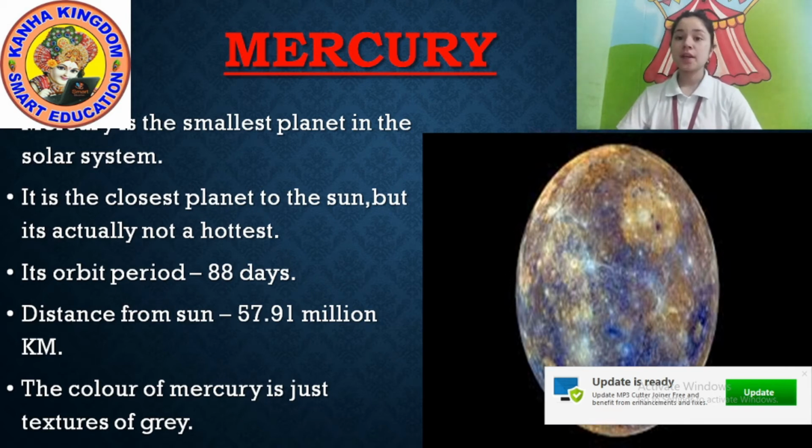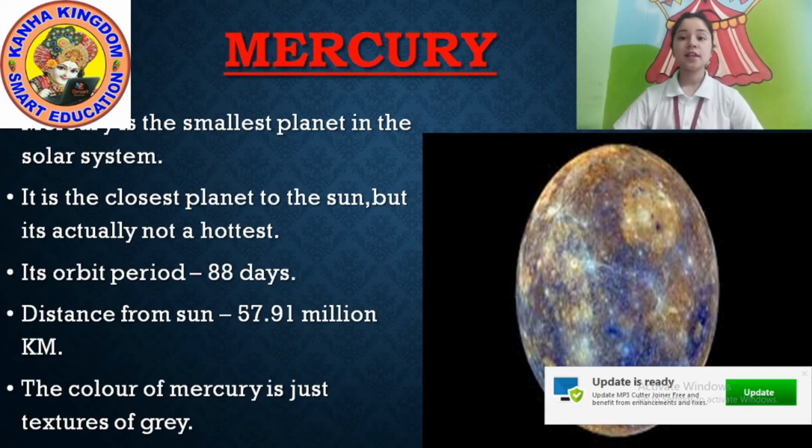So our another topic is Mercury. Mercury is a planet of the solar system. Listen carefully, look at the picture. Here is a picture of Mercury. Mercury is the smallest planet in the solar system.